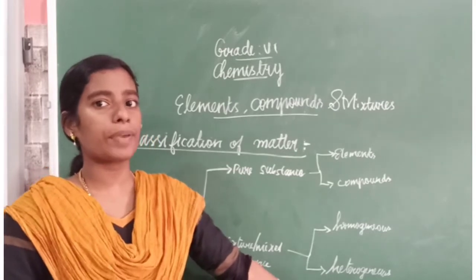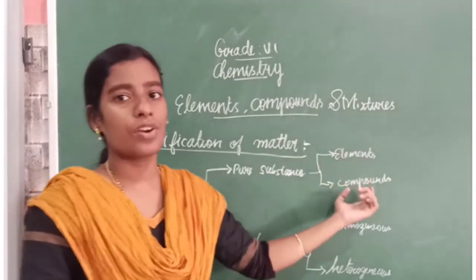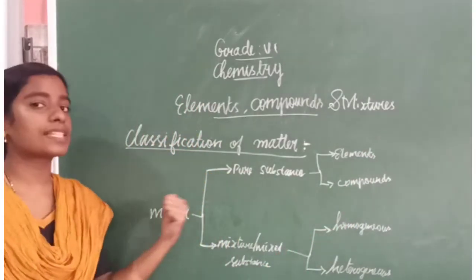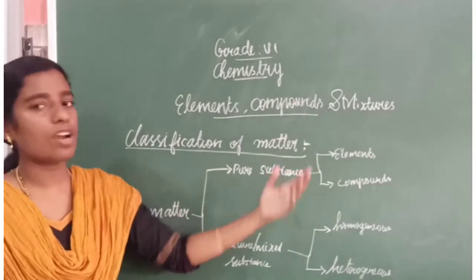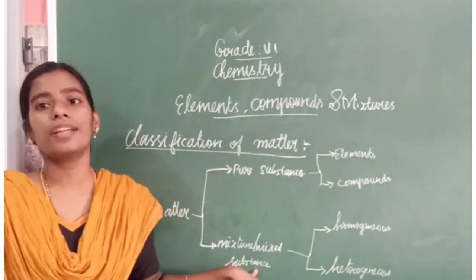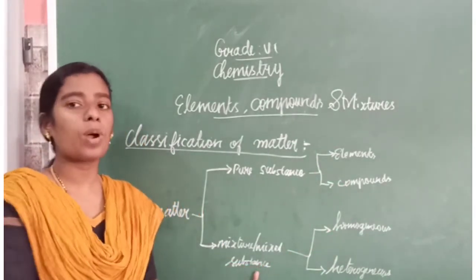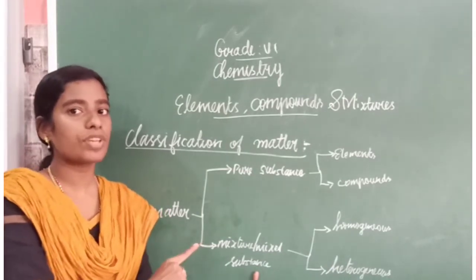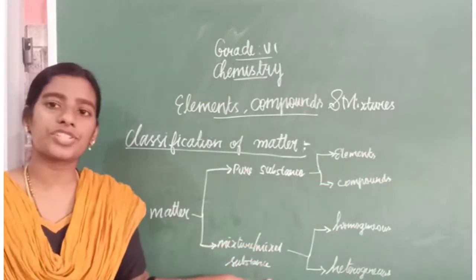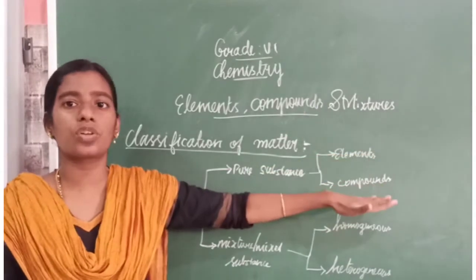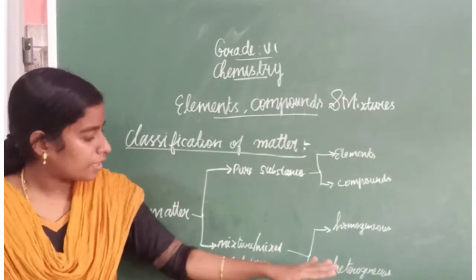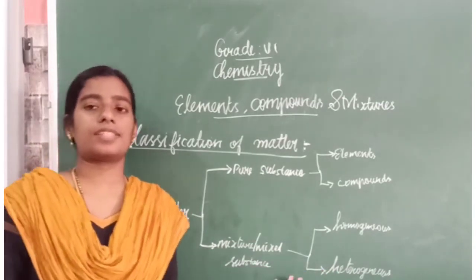Now, what is our unit topic? Elements, compounds and mixtures. So, matter is the combination of any of these. Matter may be made of elements or compounds or mixtures. Clear what is matter? And in this unit we are going to learn about elements, compounds and mixtures. These elements and compounds are pure substances and mixture is a mixed substance.